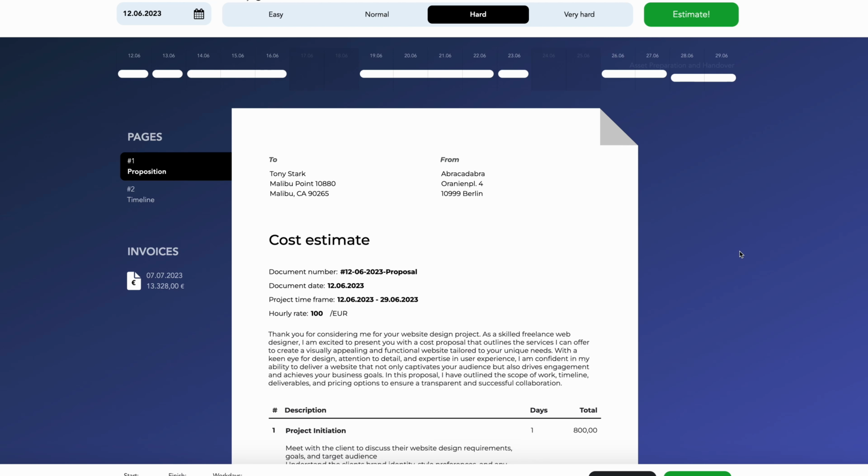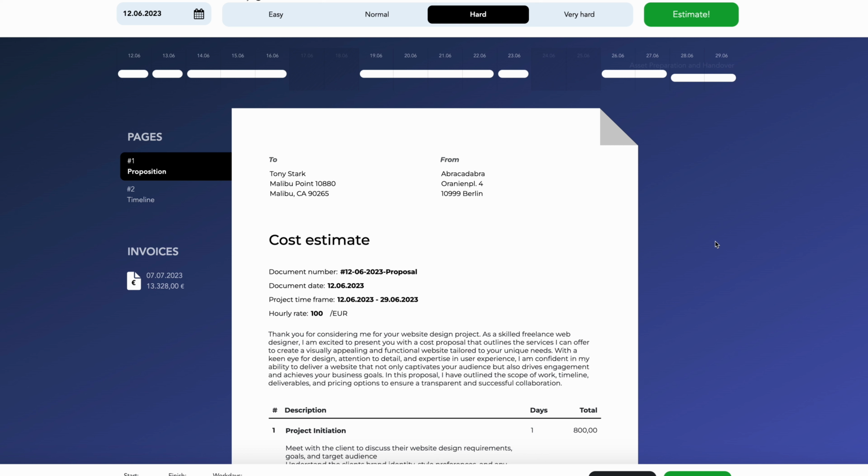We work very hard to provide you with the best cost estimate for your freelance project, but sometimes changes become necessary. You may want to adjust the duration of a single milestone or even to take a day off due to personal circumstances, for example, your own birthday. With Abracadabra, we give you the flexibility you require to do that. Let me show you how.